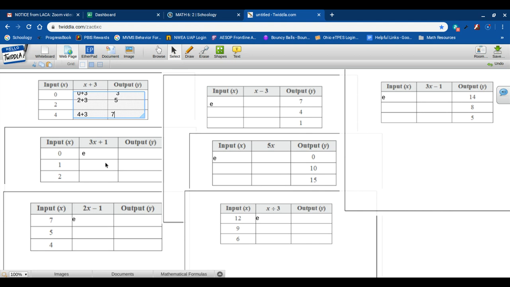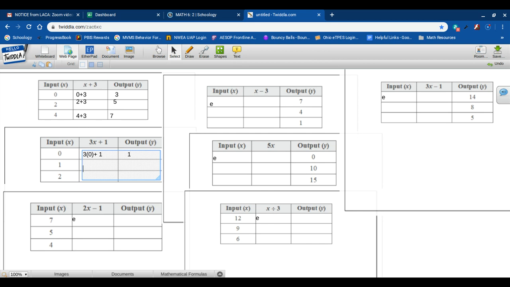Okay, if you take a look at my next table, I've got a two-step expression or function rule. It's 3x plus 1. And in this case, we've got 3 times x plus 1. So we've got 3 times, and then our first input is 0. So 3 times 0 is 0, plus 1 is going to be 1.